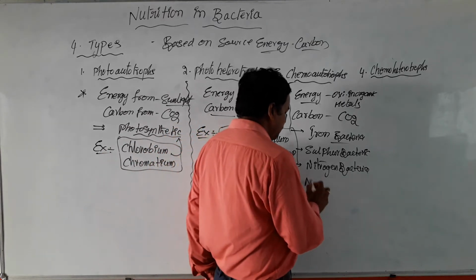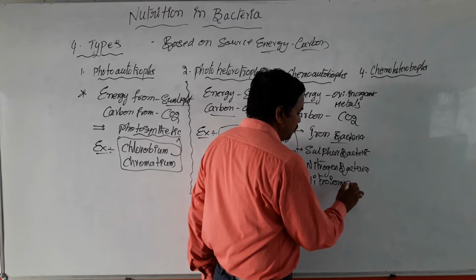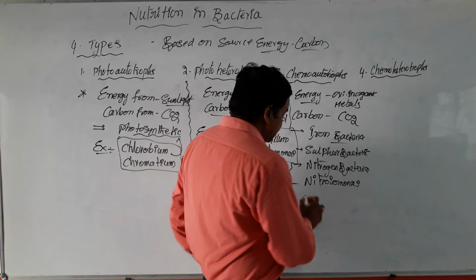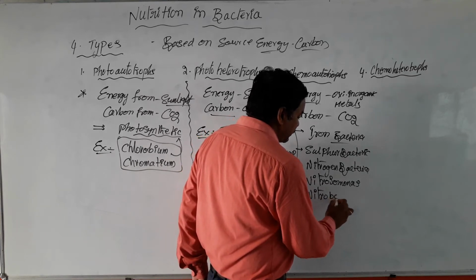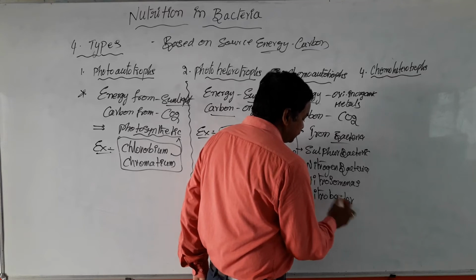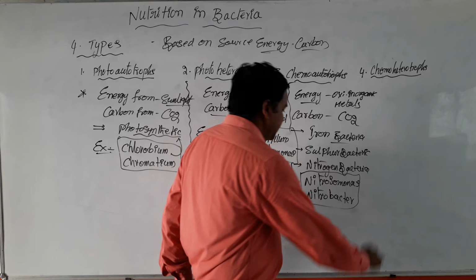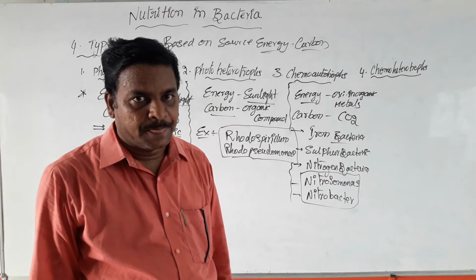For example, Nitrosomonas, and another example, Nitrobacter. These types of bacterial cells are examples of chemoautotrophic bacterial cells.